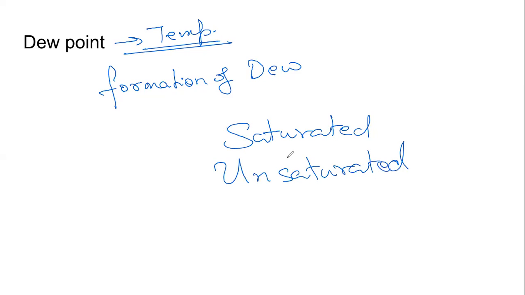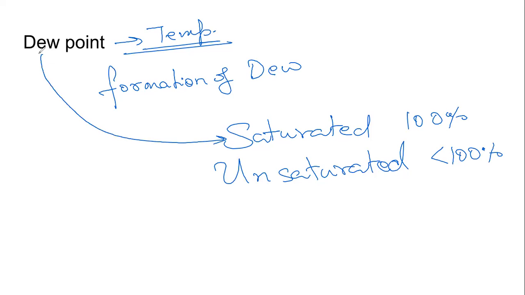Saturated air means however much water vapor it can hold, it is already holding. That means relative humidity is 100%. Unsaturated air means it can still hold some water vapor. So dew happens when we reach the point of saturation. It is already holding as much as it can. If we add more water vapor to it, it cannot hold, so it will turn back into water.